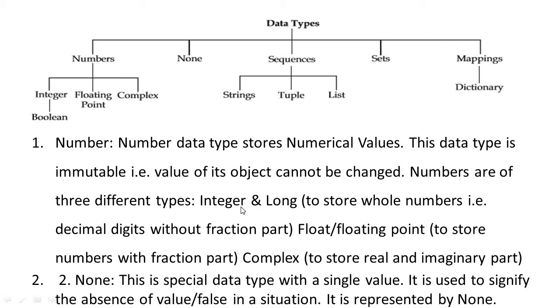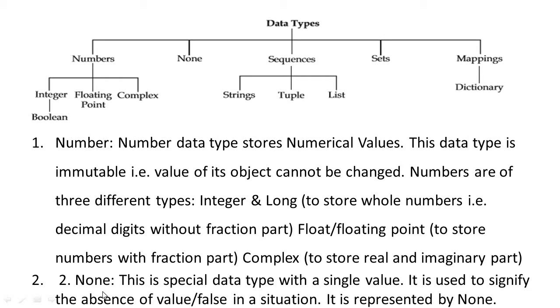Integer, to store whole values, that is decimal digits without fraction part. Remember, decimal digits without fraction parts. Float or floating point, to store numbers with fraction part. And complex, to store real and imaginary part. We'll see in the program later.